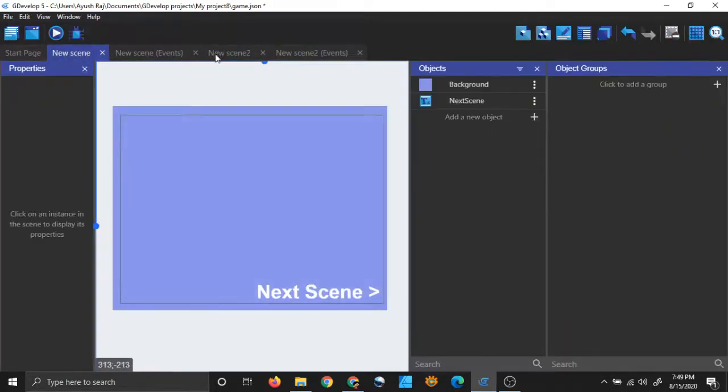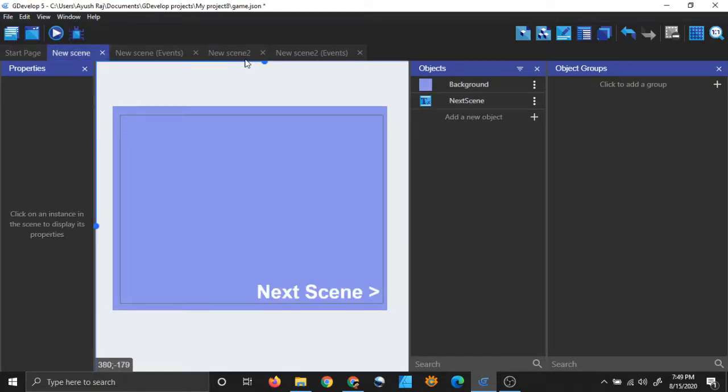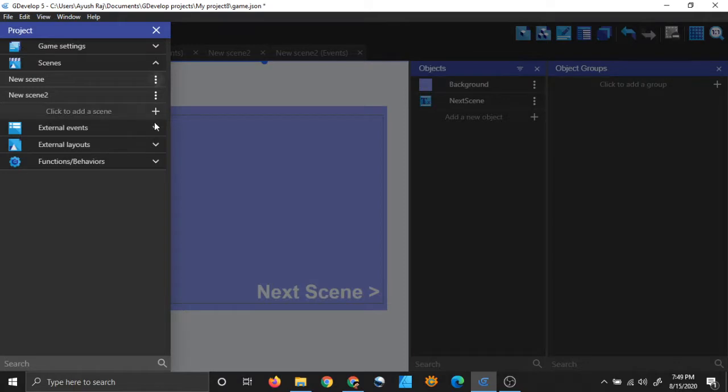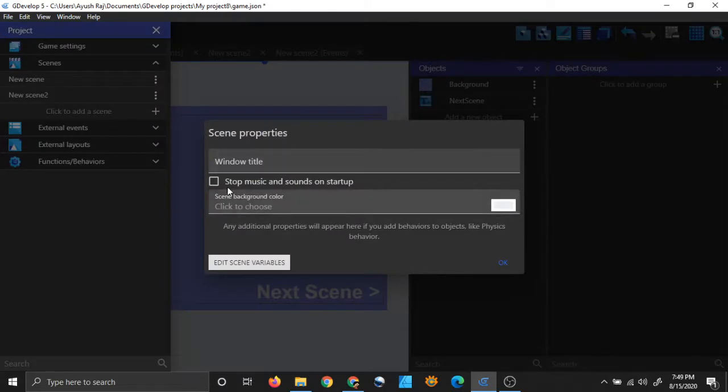Let me delete all this and show you again how it is done. When you have two scenes, like I do, I have only a background and a text, and in new scene 2 also I have a background and a text, and in addition to this I have this setting in all my scenes. Click on these three dots and click on edit scene properties. You can see that my stop music and sounds on startup checkbox is unchecked.